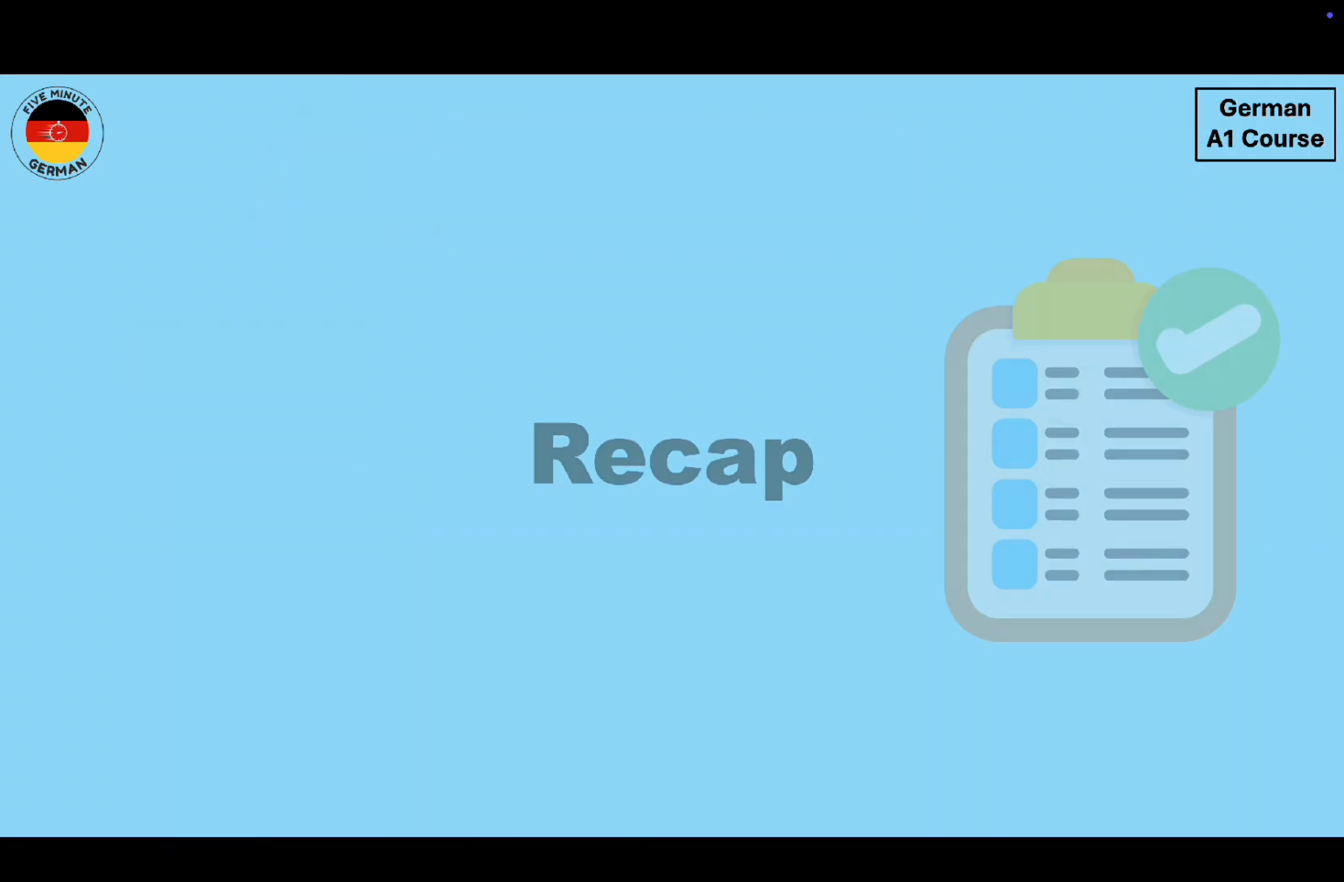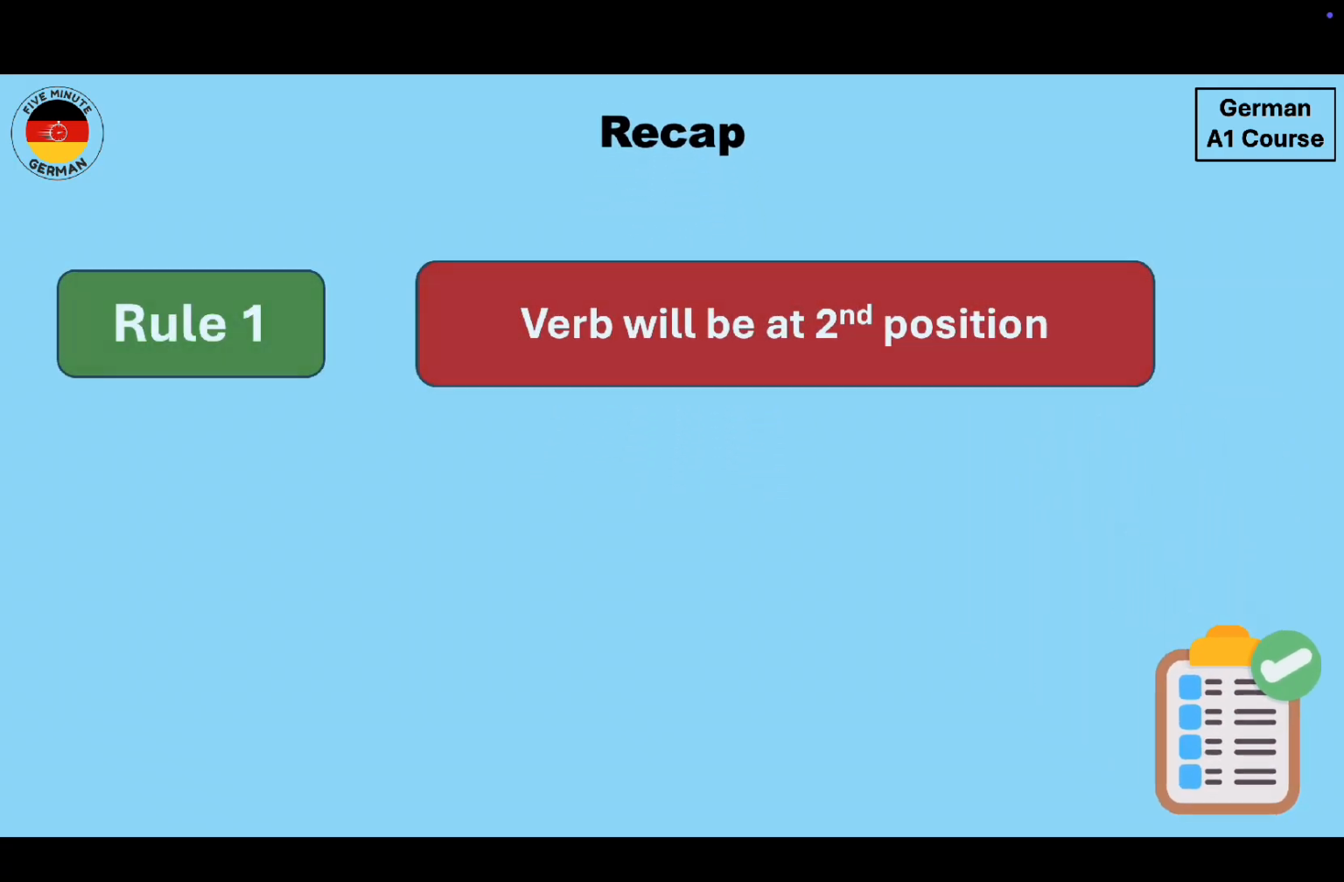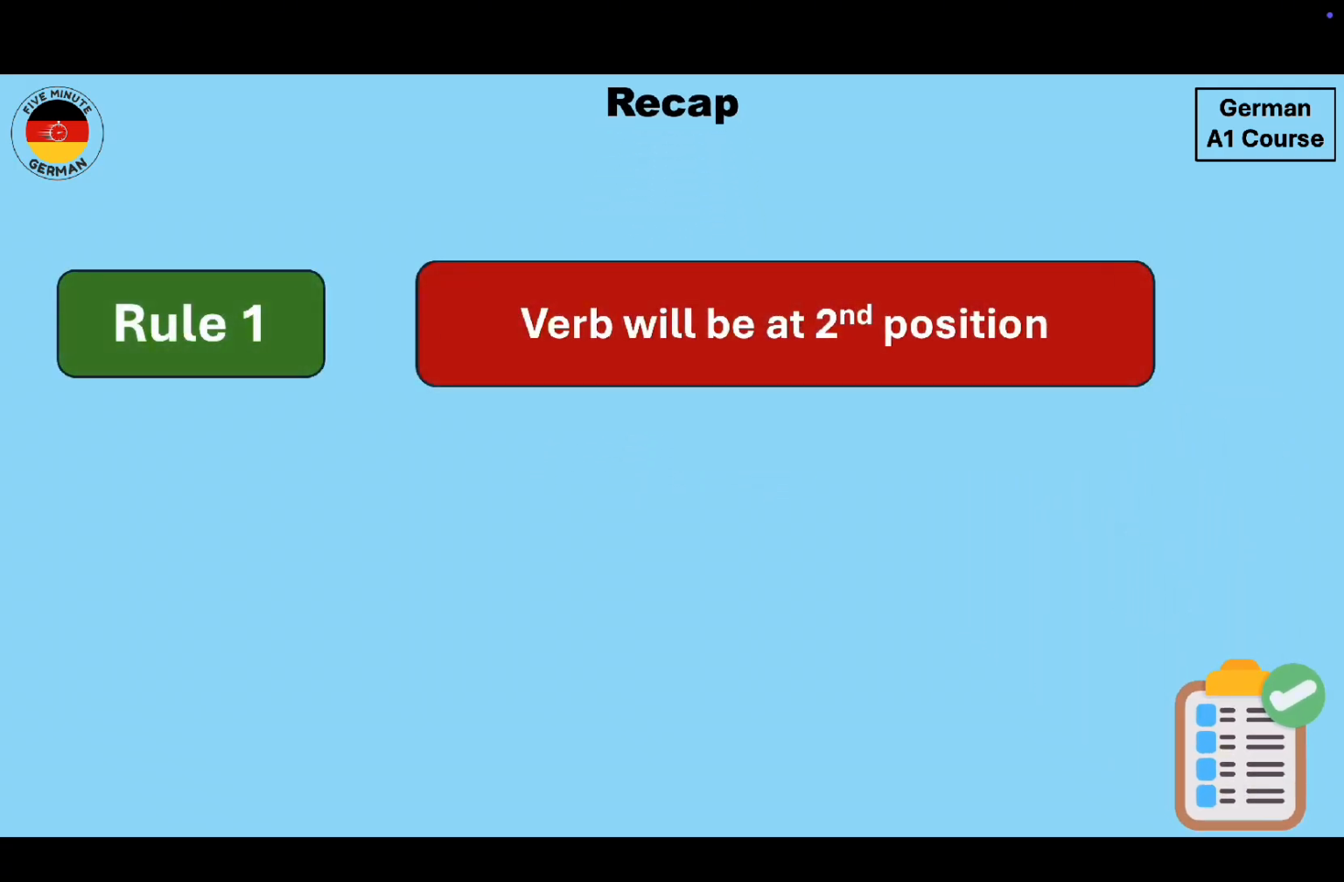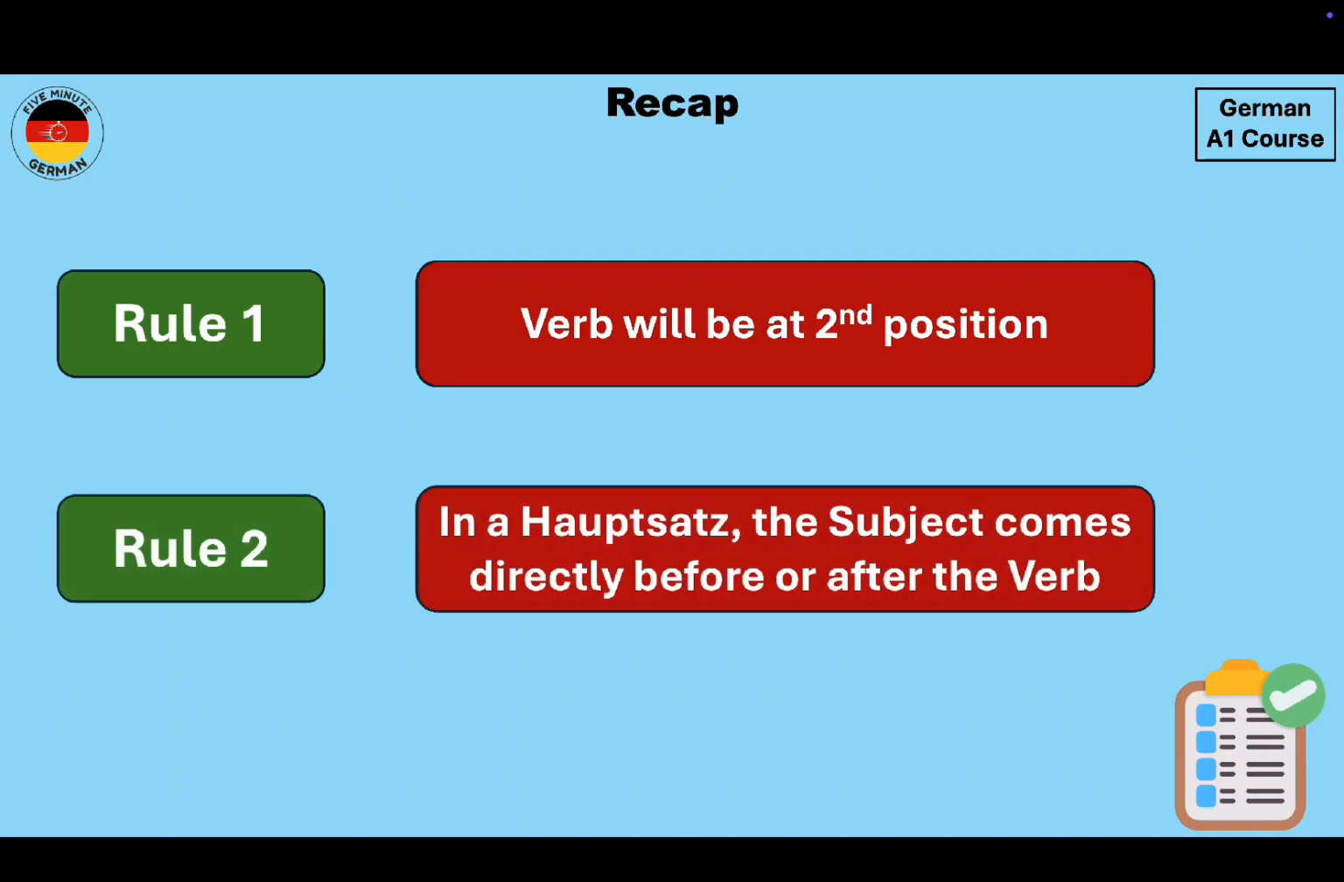So now let's do a recap. In German, the sentence structure follows two rules. Rule number 1 is that the verb will be at second position, and rule number 2 is that in a Hauptsatz, the subject comes directly before or after the verb.